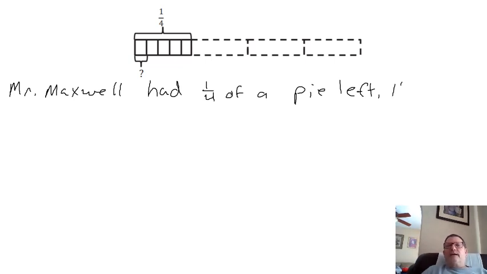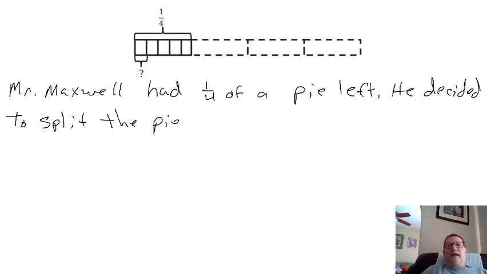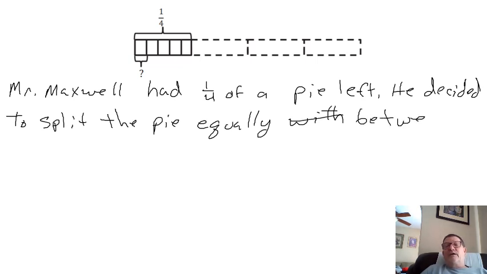Okay. He decided to split the pie equally between, and we have 5 sections, 5 students, lucky students.